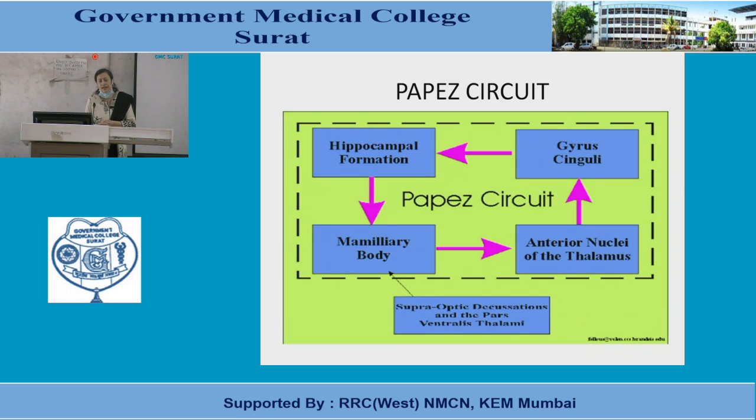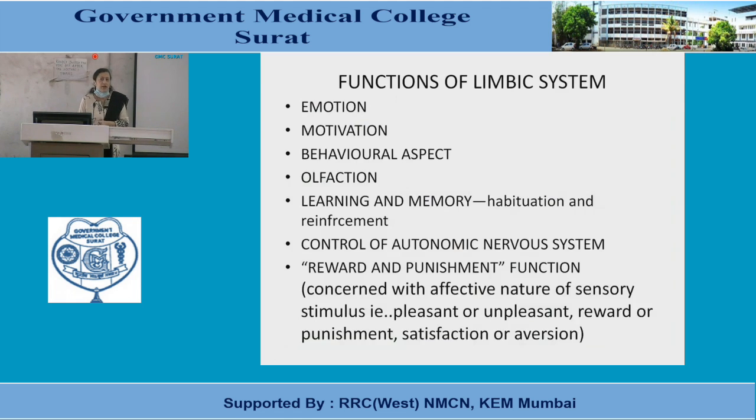So the Papez circuit arises from the hippocampal formation. Which fibers arise from the hippocampus? It is the fornix. The postcommissural fibers enter into the mammillary body. Then from the mammillary body, the mammillothalamic tract arises, which enters into the anterior nucleus of the thalamus. From there, it goes to the cingulate gyrus and again into the hippocampal formation. So these pathways constitute the Papez circuit. These are the main connections of the limbic system.